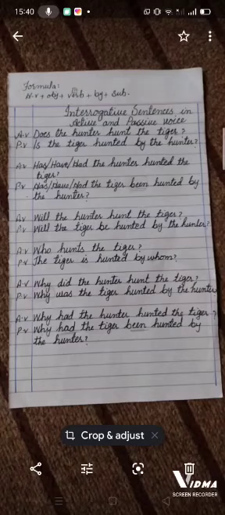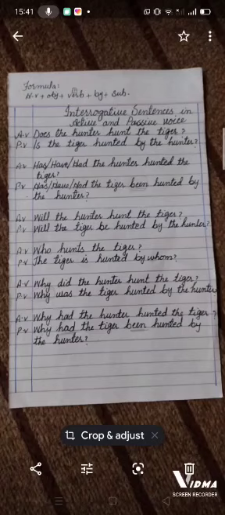Then in the next sentence, who hunts the tiger? If we are having the interrogative word who, we will change it into by whom at the end of the sentence. The sentence will be the tiger is hunted by whom. Then the next sentence is why did the hunter hunt the tiger? So instead of usage of did, I will write was. As I told you earlier, there is no concept of usage of do, did and does in passive voice. So the sentence will be why was the tiger hunted by the hunter?